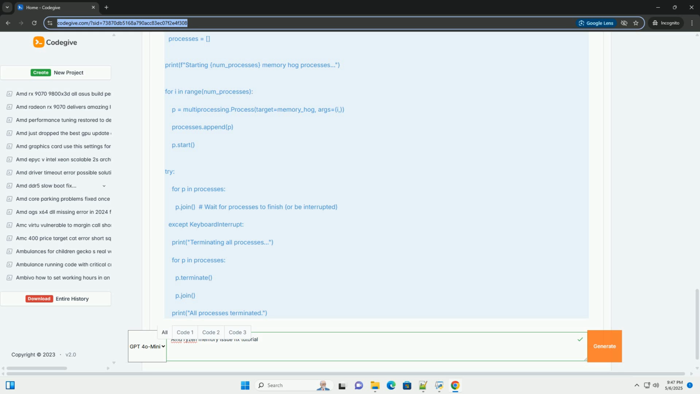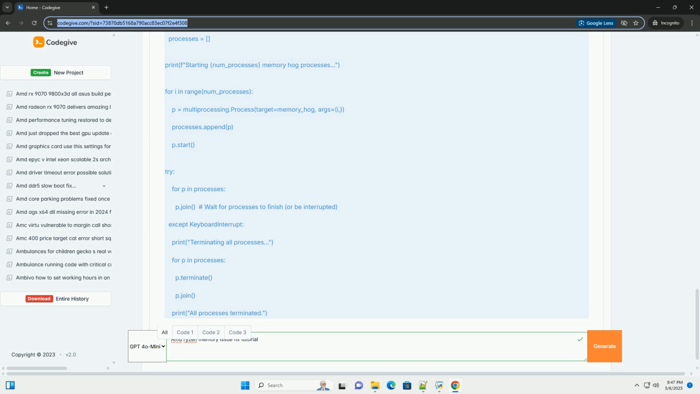Explanation. One, import psutil. This library provides access to system information, including memory usage. Install it using pip install psutil. Two, get_memory_info. This function retrieves memory statistics using psutil.virtual_memory. It returns a dictionary containing total, available, used, and percentage of memory used.